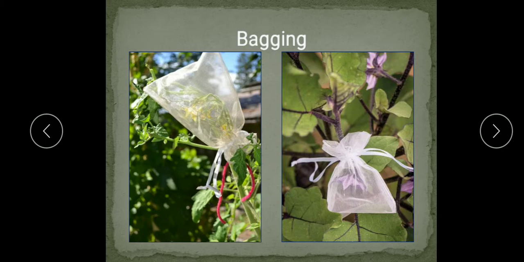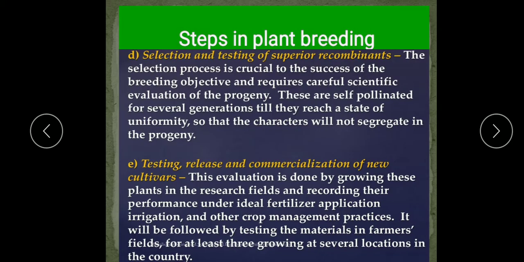After this, the crossing is done. Crossing is the artificial cross pollination between genetically unlike plants. Then raising of the F1 generations, as I explained to you, and after further we will get the F2 and F3 hybrid, and at last we will get the progeny of that plant with the desired characters. So further selection and the testing of the superior recombinant.